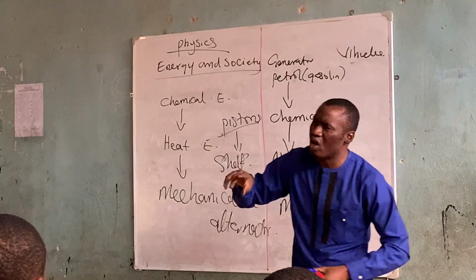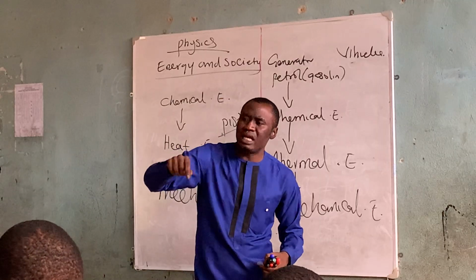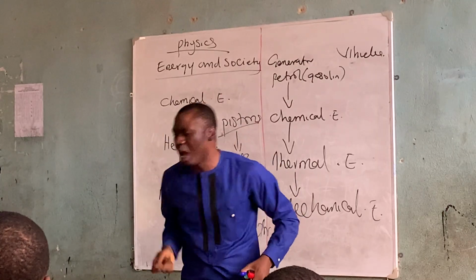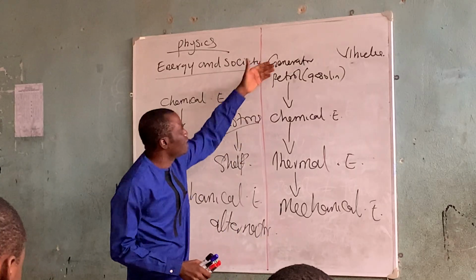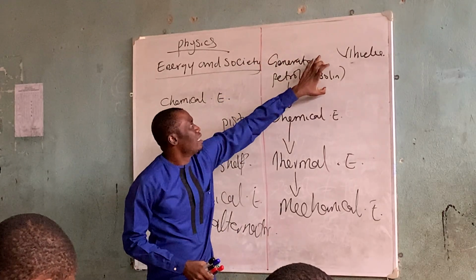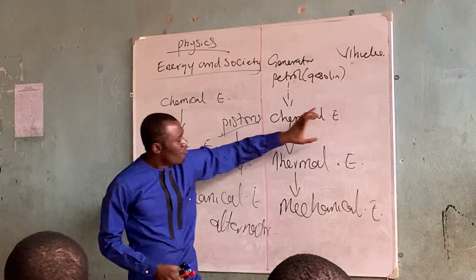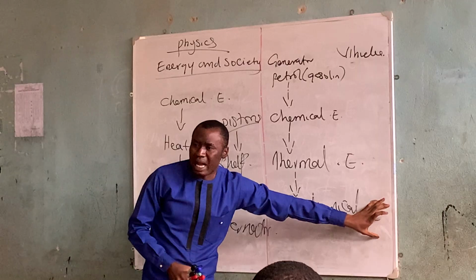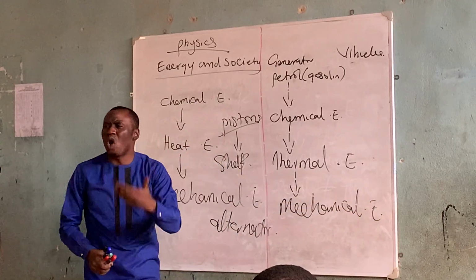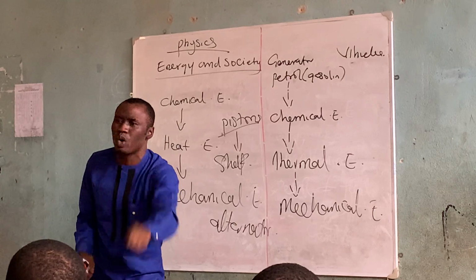If it's a generator, the alternator will induce, by electromagnetic induction, the production of light. When you now put your wire there, light will come into your house. So in all these processes, the first energy is gasoline, and it is converted to chemical energy, from chemical energy to thermal energy, from thermal energy to mechanical energy.